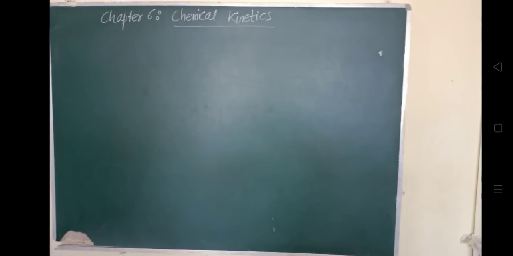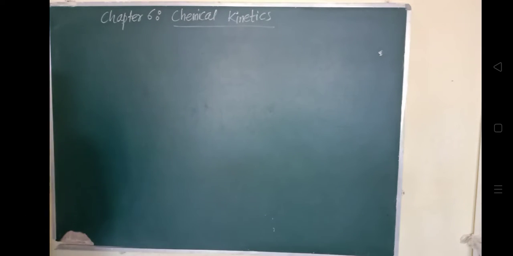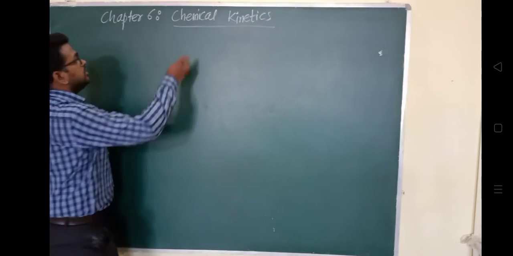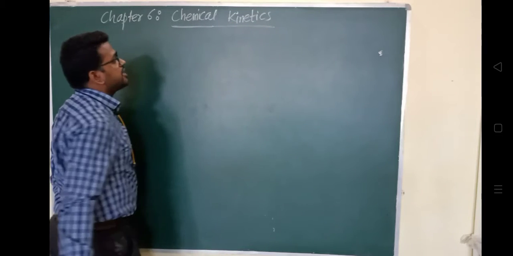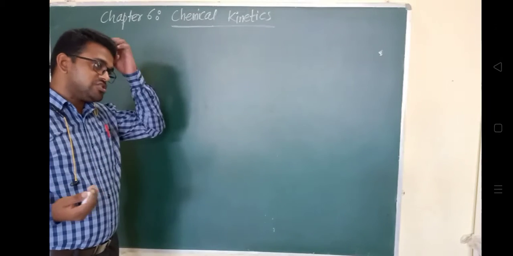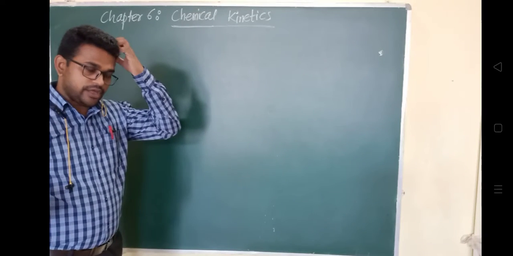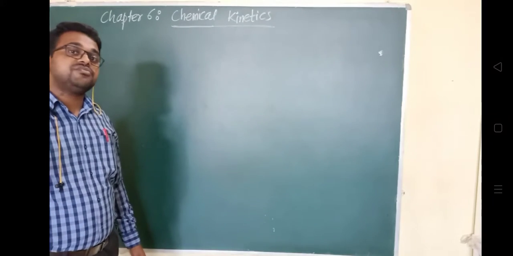So now we will start chapter number 6, that is called chemical kinetics. As the name of the chapter is given, chemical kinetics. What is the meaning of kinetics? Anything that is in motion. How much amount of time or how much velocity we can take. To complete any chemical reaction, how much amount of time it takes.